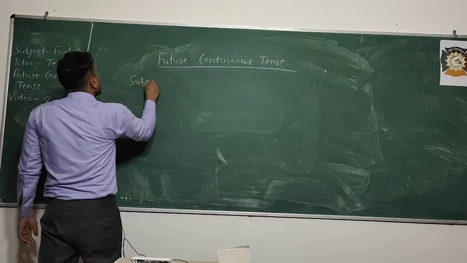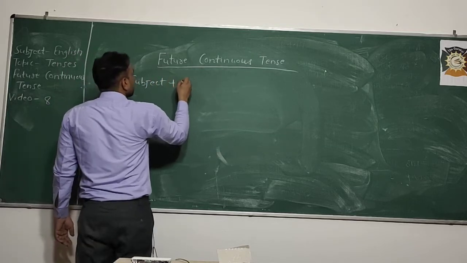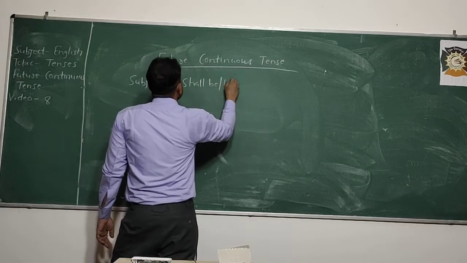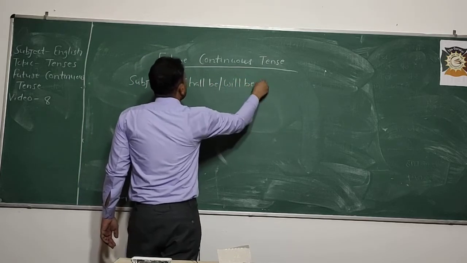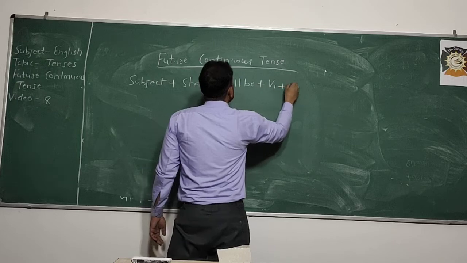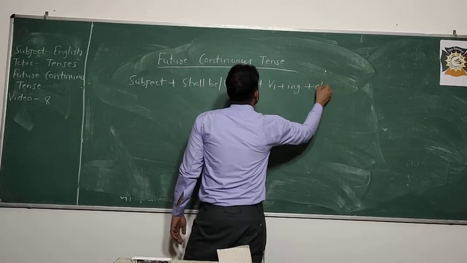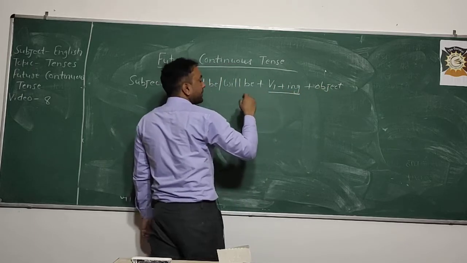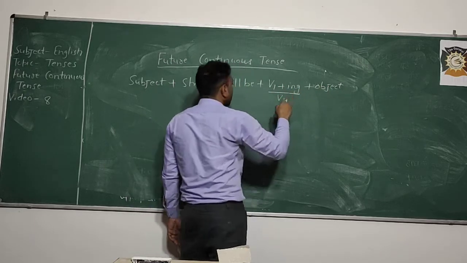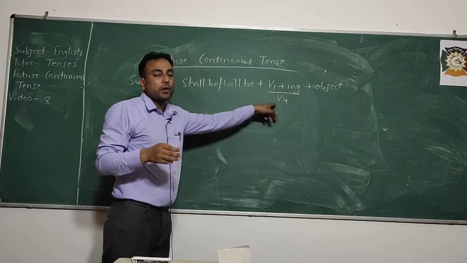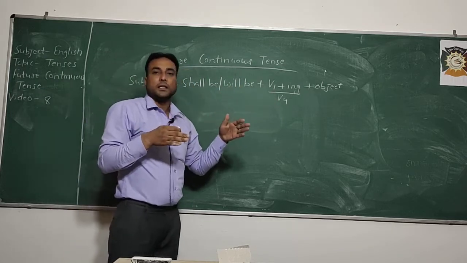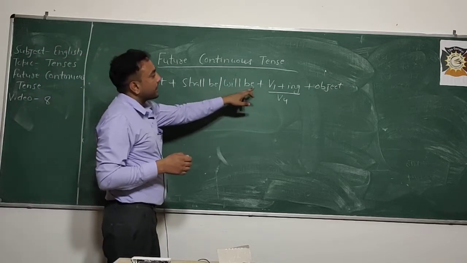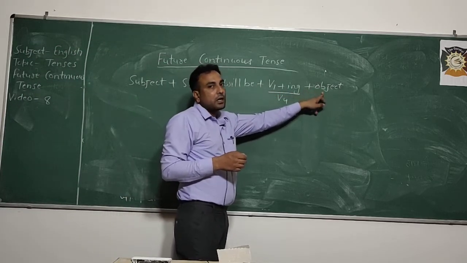Subject plus shall be, will be plus V1 plus ing plus object. In previous tenses I have discussed with you that V1 plus ing is also called V4, यानी के fourth form of the verb. So subject plus shall be plus will be plus V1 plus ing plus object.